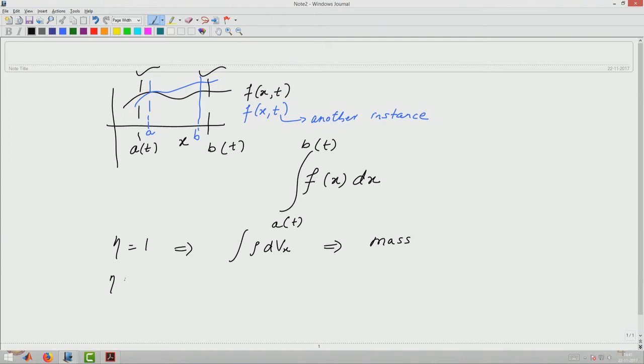Similarly, if we choose eta as the velocity, it becomes rho v dV, and this is nothing but momentum.